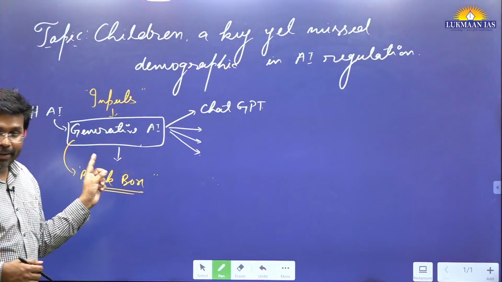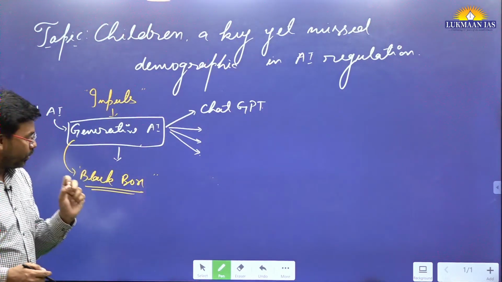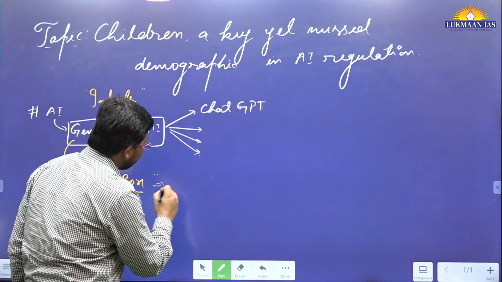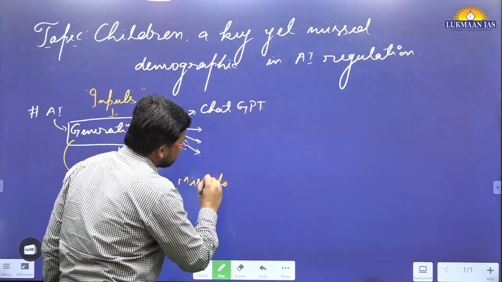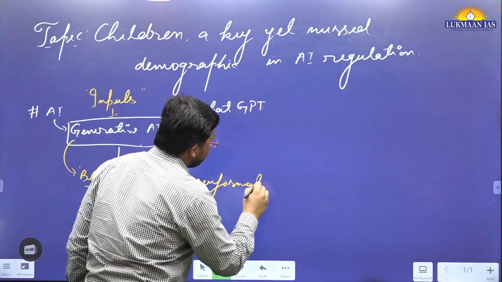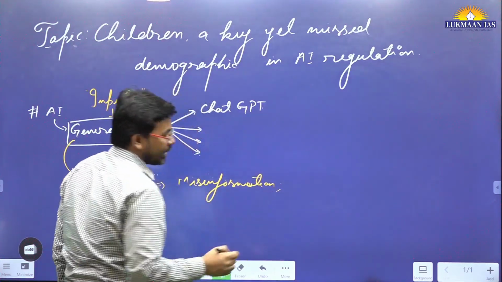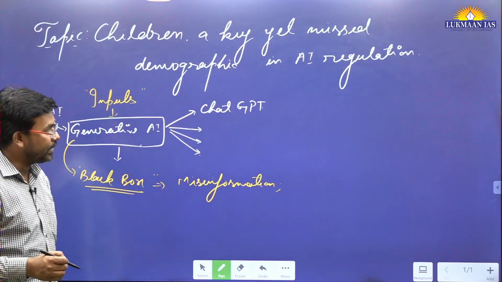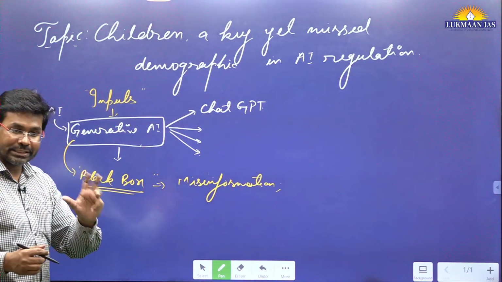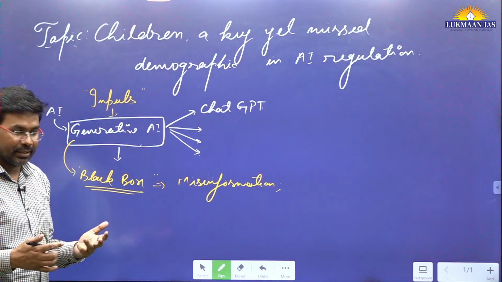So that's why it has a lot of potential related to misinformation. This generative AI can generate misinformation, it can generate false information, and it can generate content that may be harmful for our children's minds. So this is the thing.